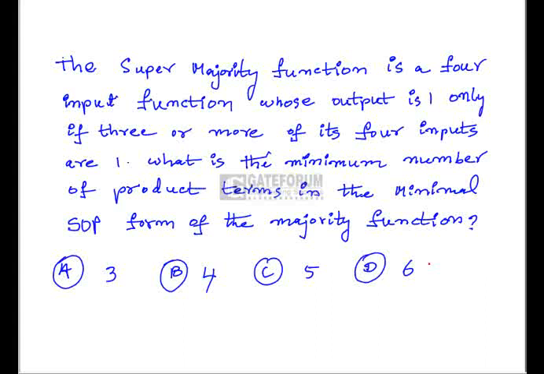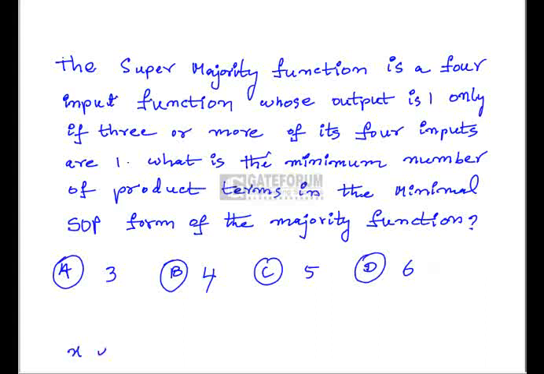The supermajority function is a 4-input function whose output is 1 only if 3 or more of its 4 inputs are 1. What is the minimum number of product terms in the minimal sum of product form of the function? So here we are taking 4 inputs and the output produces 1 if there are a majority of ones. That is defined as the supermajority function. If 3 or more inputs are ones, then the output will be 1, otherwise the output will be 0. So we can represent the truth table like this.